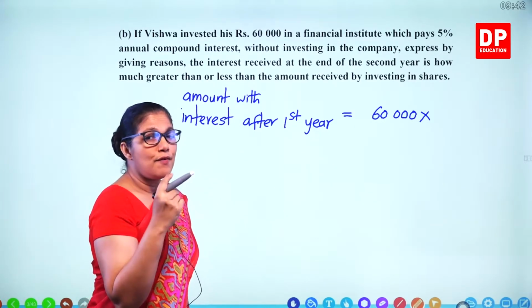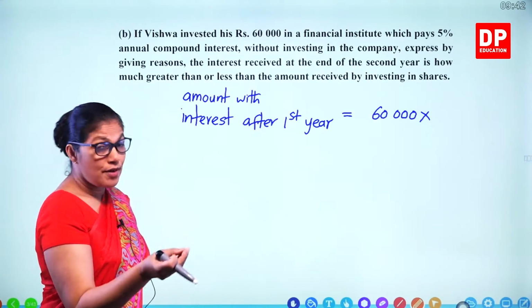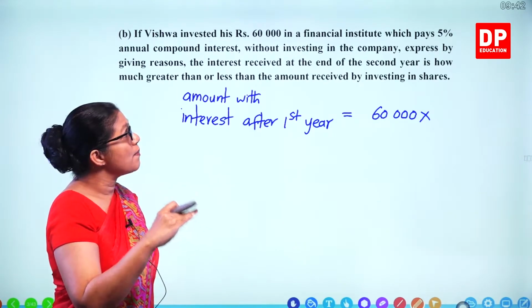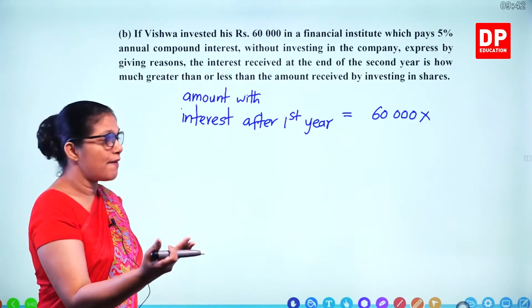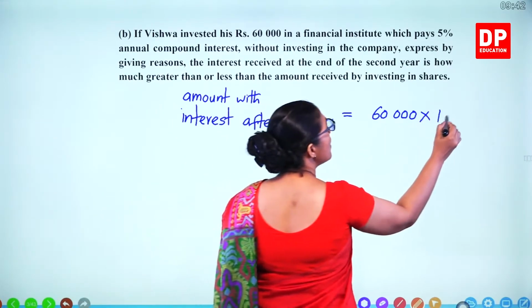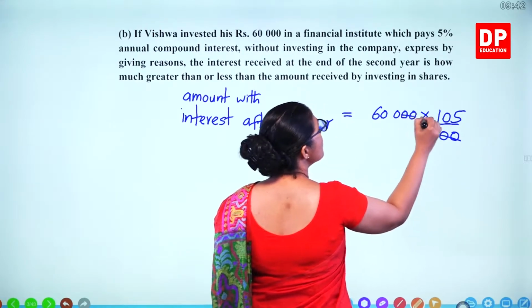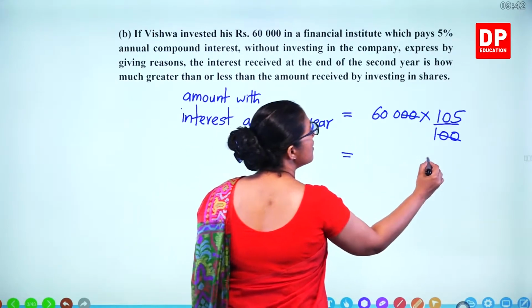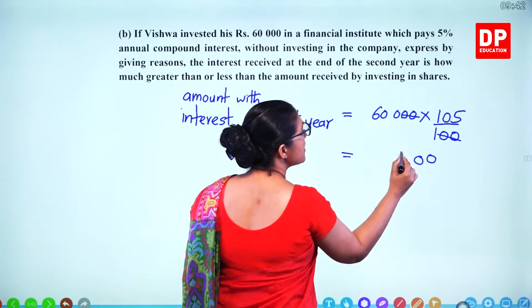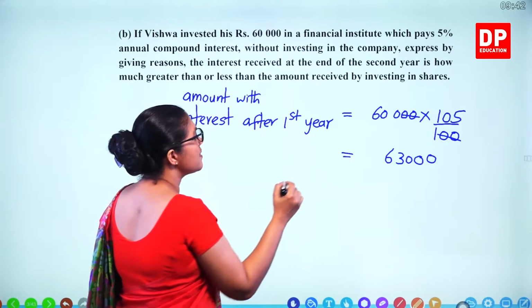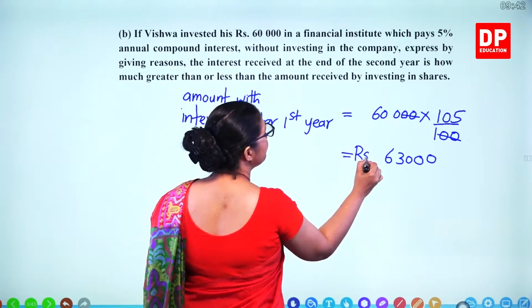Why is that? If you give 100 rupees, then with 5% interest you are getting 105. So 105 over 100, 2 zeros, and multiply by 6, 30, and 6 times 1, 6, so 63,000 rupees.